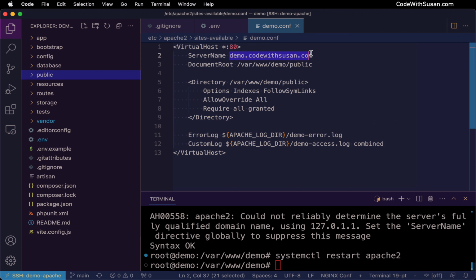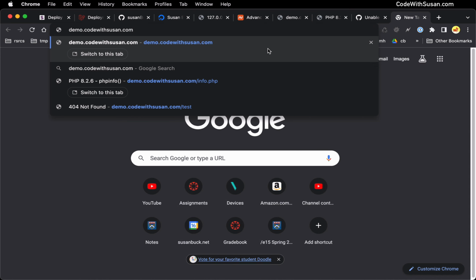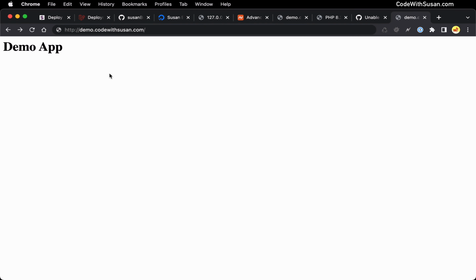So we should be able to go to demo.codewithsusan.com. It should point to our demo directory, specifically that public subdirectory, and load up our application. Let's see if that's the case. And perfect. There's that same homepage we were seeing when we were running this application on our local server. We're not seeing any sort of errors. We can also test that our routing system is working correctly. So if I go to my test route I had set up, we can see that that's reporting as expected.